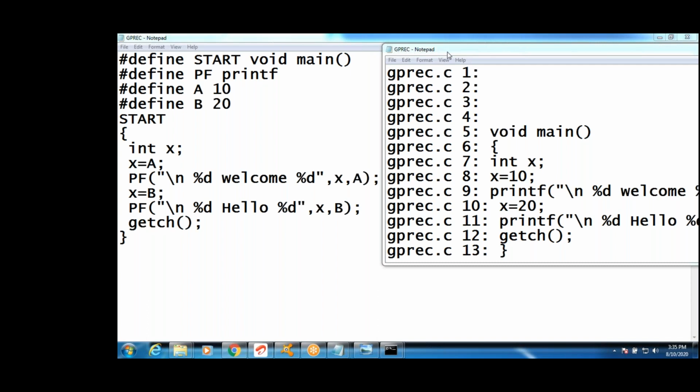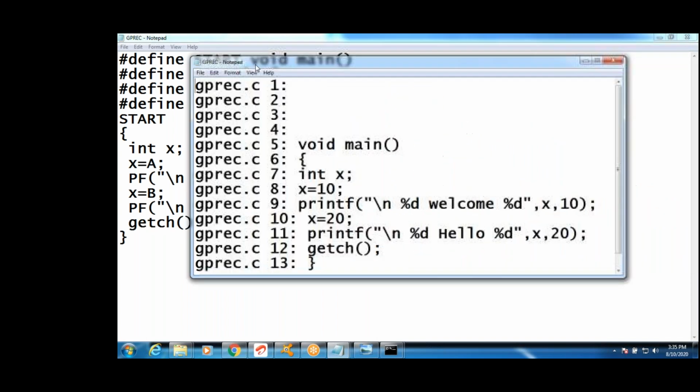How is it replaced? Write this. That is the .c and .i file. What is .obj, guys? In .obj, what does it contain? For example, zeros and ones.